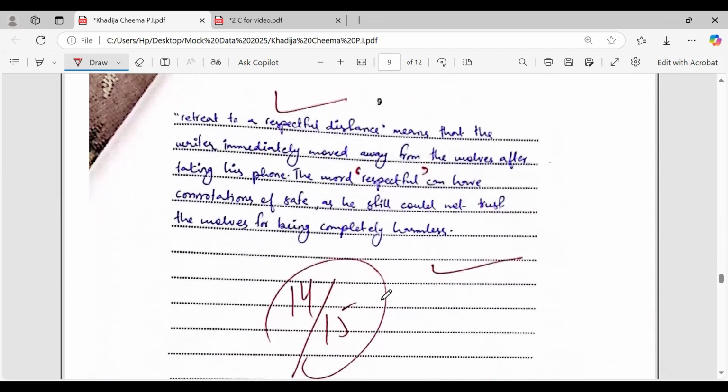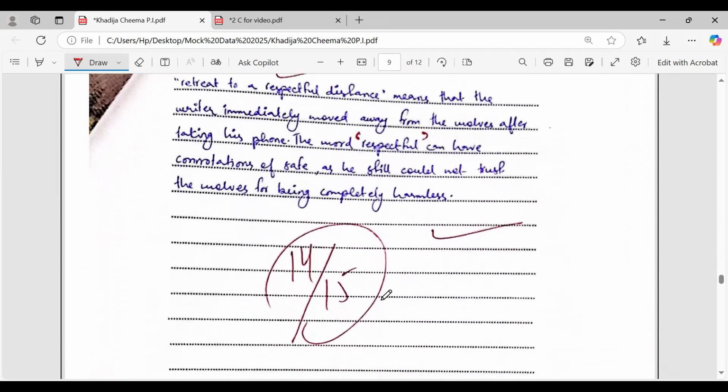This was the sample answer of 2D. 14 out of 15 have been awarded, with just a minor mistake of inverted commas, and the message was that accuracy is required. That is why I deducted marks. Otherwise, this also did not need any kind of deduction. So this was the sample answer of 2D with the tips provided by the Cambridge examiner.